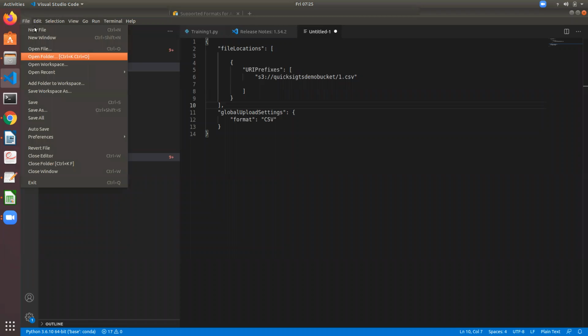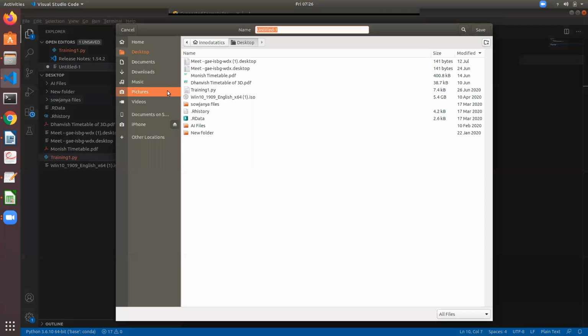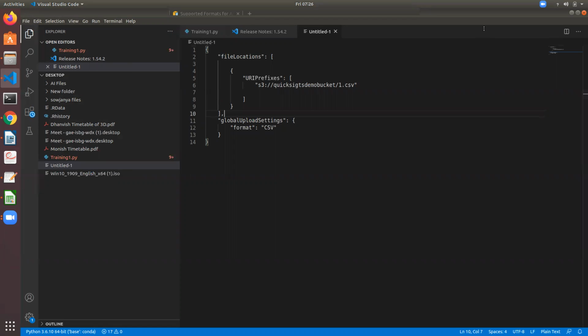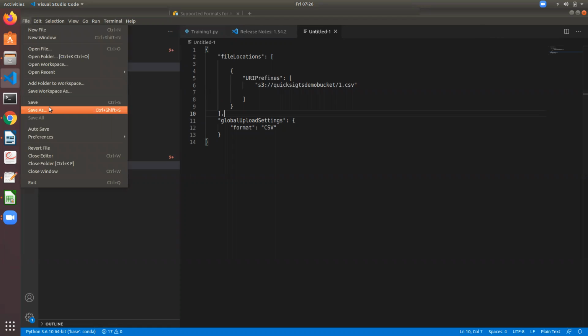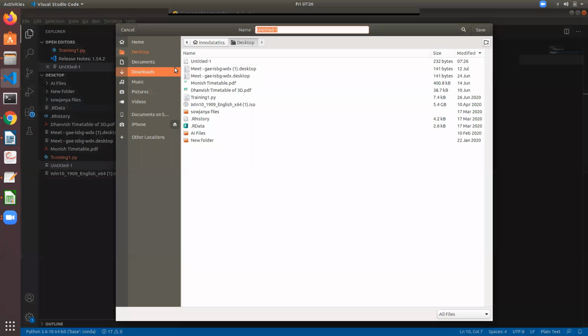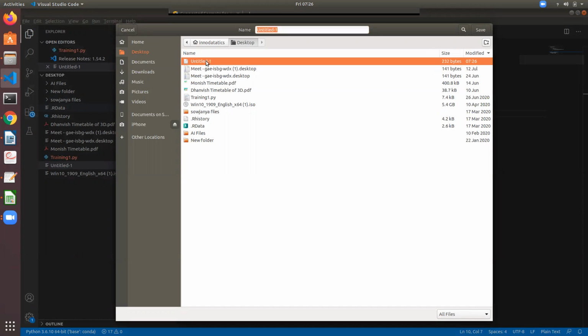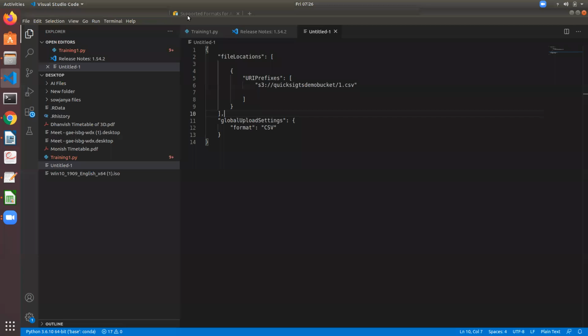And the name has to be manifest only. It has to be manifest.json. Save as, it's not asking me the name. No problem. Let us edit here.